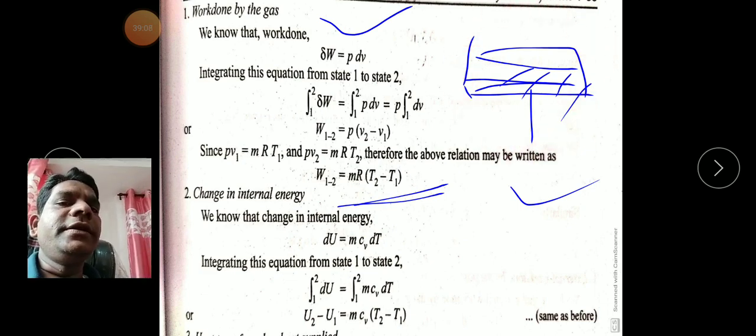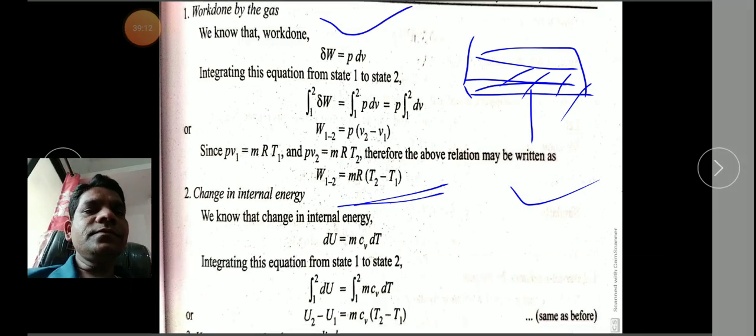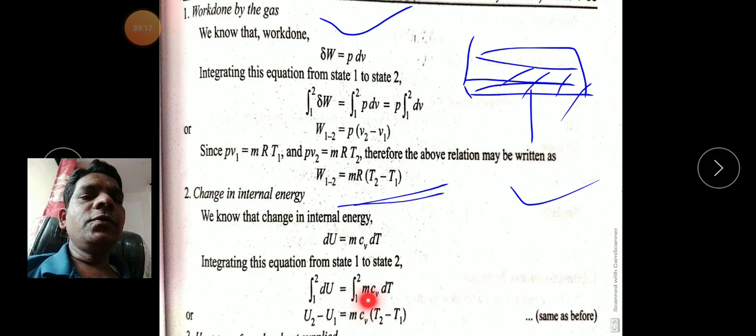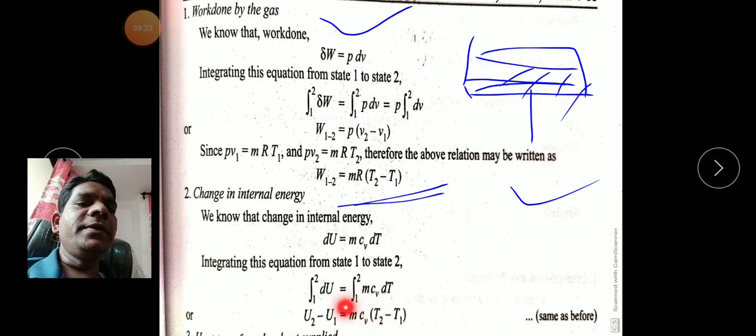We apply the integration from state 1 to 2: integral of dU is equal to integral from 1 to 2 of m Cv dT. After solving this mathematics, m is constant and Cv is constant, so they come out of the integration. What is remaining here?